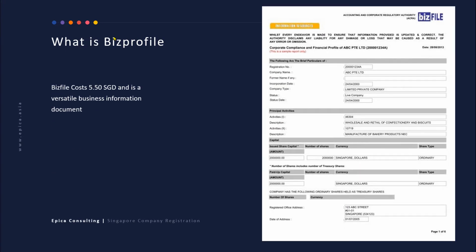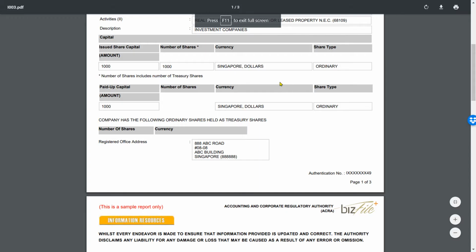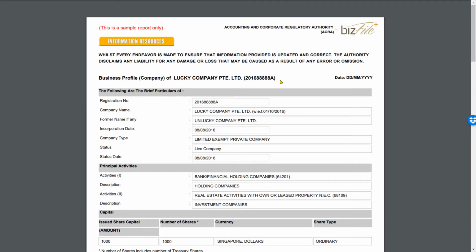So business profile normally costs $5.50 in Singapore dollars, and it can be easily downloaded from the ACRA BizFile system. It is a versatile business information document and it looks like what I have shown over here. So let's now head over to a sample business profile and I will explain it in detail. So this is a sample provided by ACRA, the business profile of Lucky Company, and the UEN number of the company is given here.